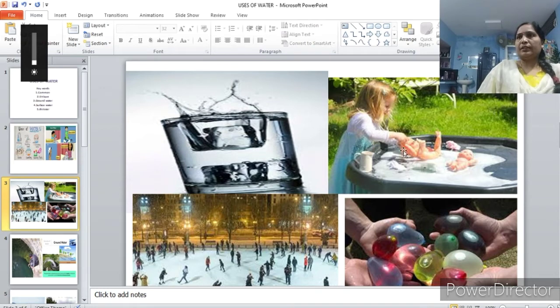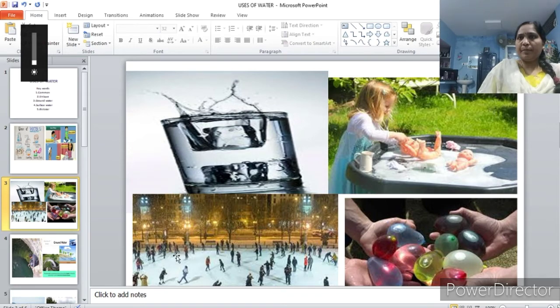For example, washing your toys. Washing toys is not that compulsory. Where you are using water for cleaning your toys, that's known as a unique use of water. And see here, these are water balls. You'll play with water balls by throwing them on each other. On Holi, by filling balloons with colored water, we play with the water. This is also one of the unique uses of water.